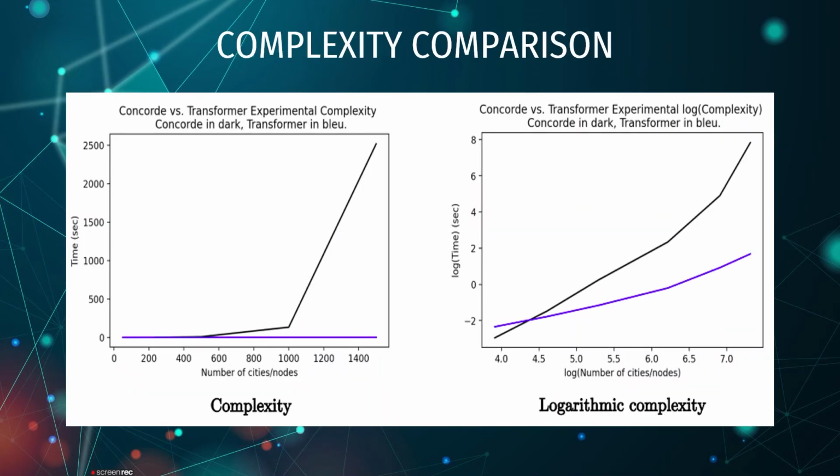Next, comparing the complexity. The complexity is exponential for Concorde and polynomial for neural networks. We see the blue line denoting the performance of neural networks versus the Concorde solver. The difference is quite evident as we keep increasing the number of nodes, as the graphs diverge.